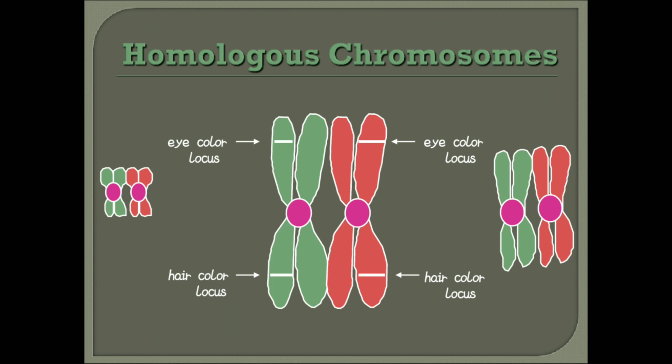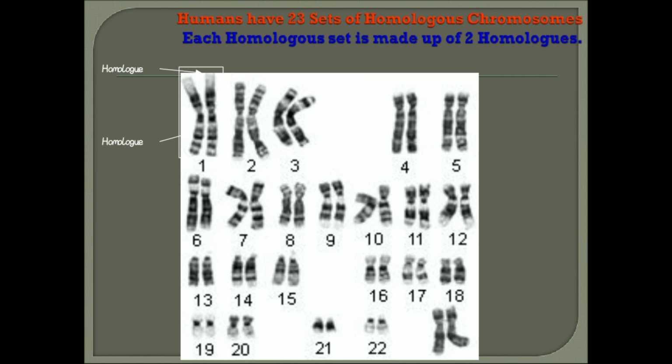Already we have discussed homologous chromosomes. Suppose here is an eye color locus, and some humans show gray eyes. Suppose a hair color locus: some humans show black hair, some show brown hair, and likewise. This is the karyotypic banding analysis.